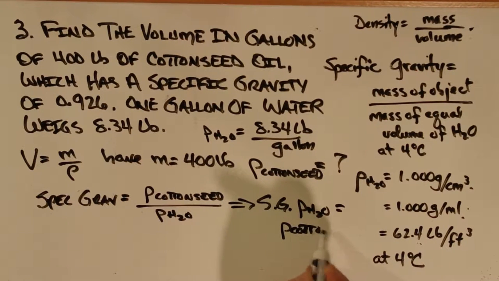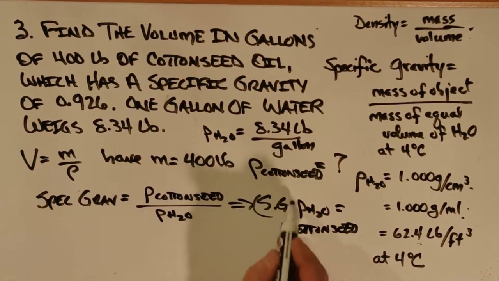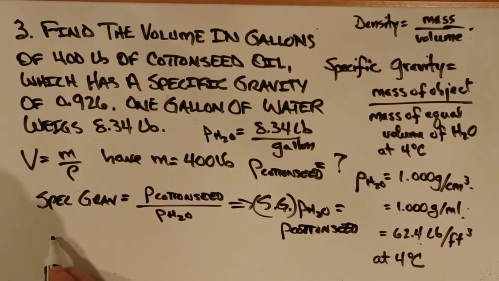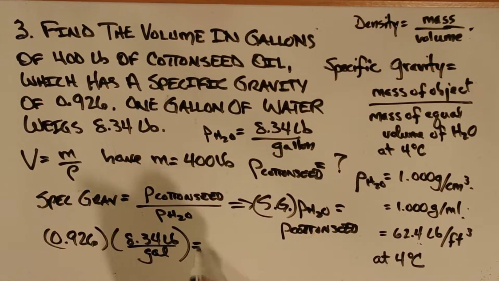That's just algebraic manipulation, rearranging the equation to solve for the density of cottonseed oil. Using the numbers we're given, we have 0.926, the specific gravity, times 8.34 pounds per gallon, the density of water, which gives us a value for the density of cottonseed oil,